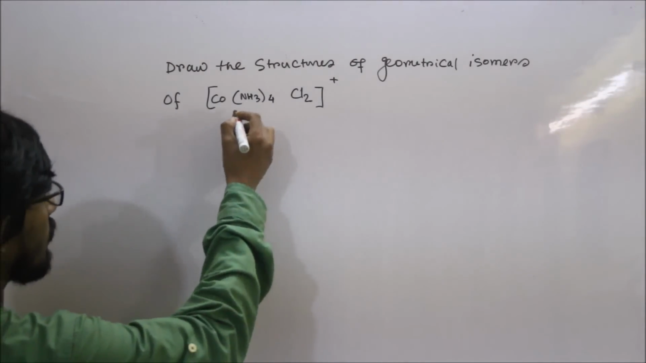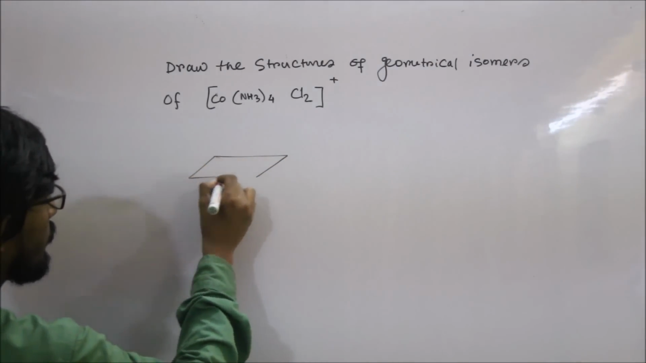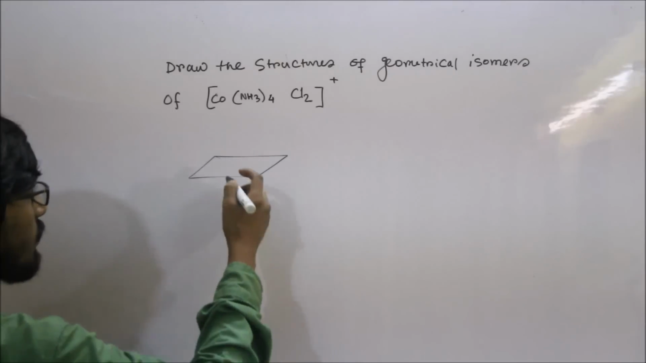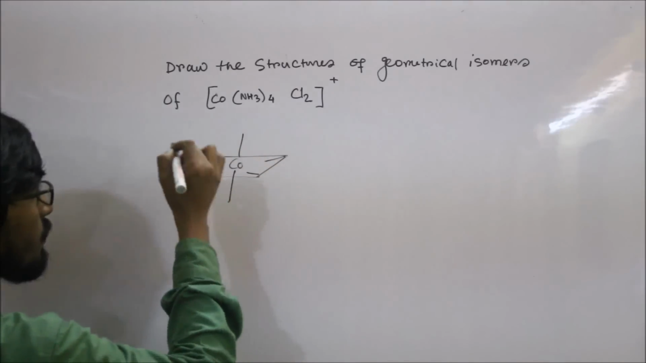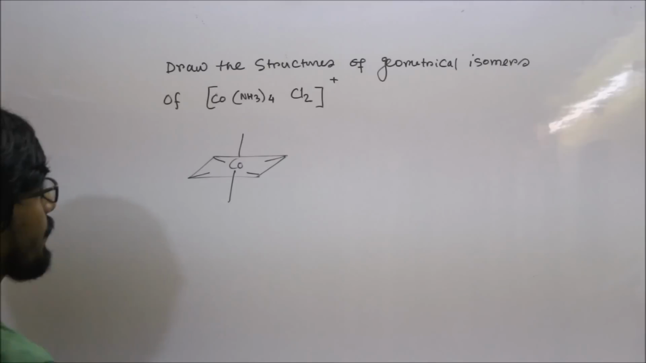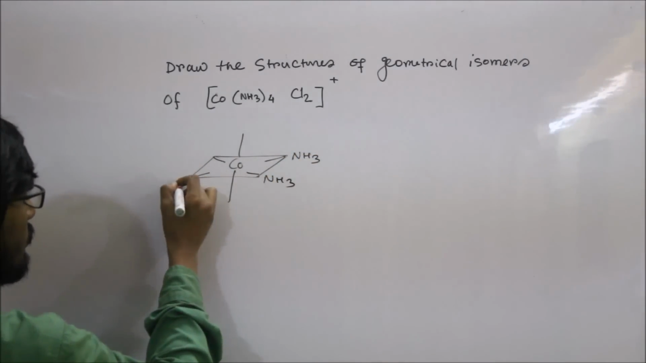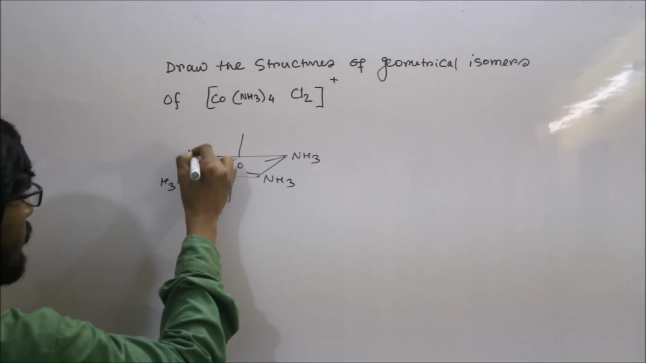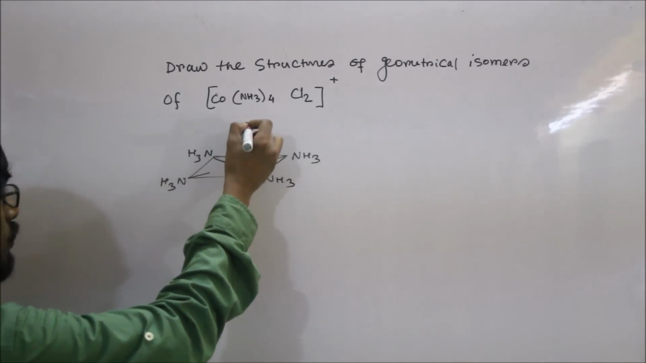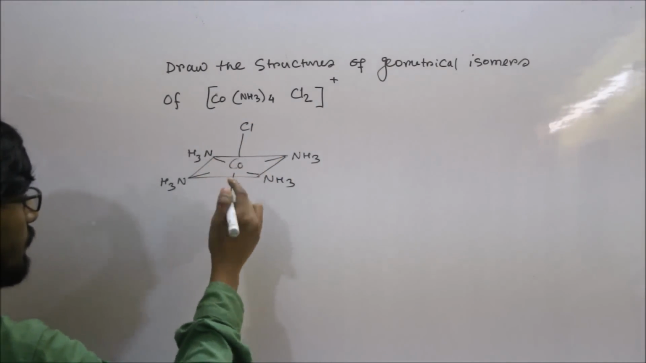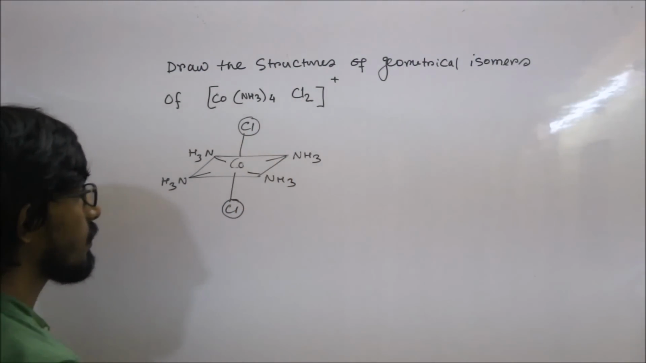Now the coordination number of cobalt is 6. So the shape of the molecule will be octahedral. Now there are two types of geometrical isomers that will be present. Number 1, this molecule. This is trans isomer because 2 Cls are present in the opposite position, and the 2 chlorine atoms are present in the opposite direction.